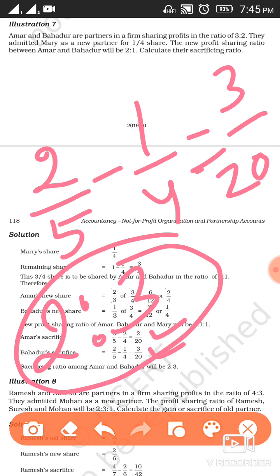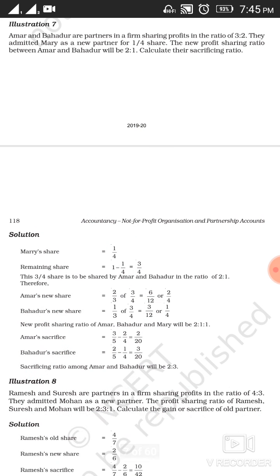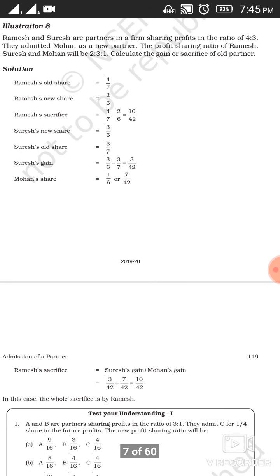Now we can understand it better with the help of another example. Let's take another example. It has been given in the text: Ramesh and Suresh are partners in a firm sharing profits in the ratio 4:3. So you have been given the old ratio of Ramesh and Suresh as 4:3.